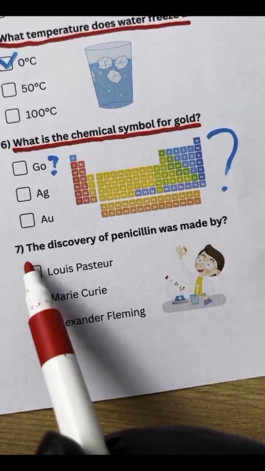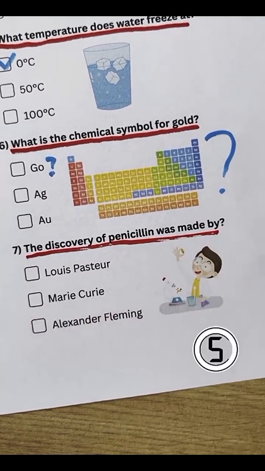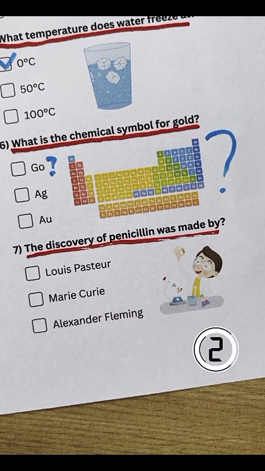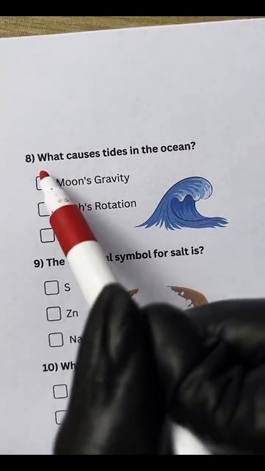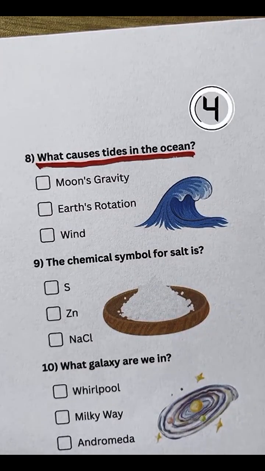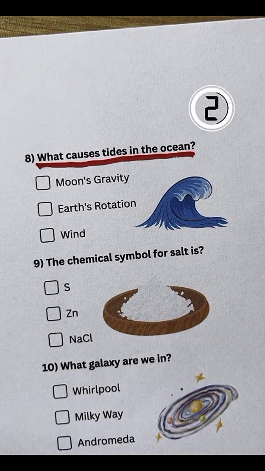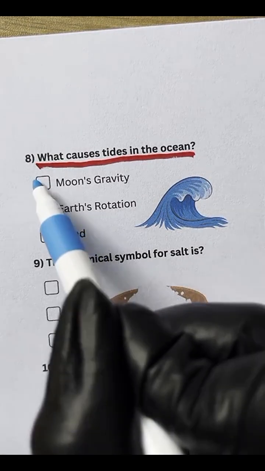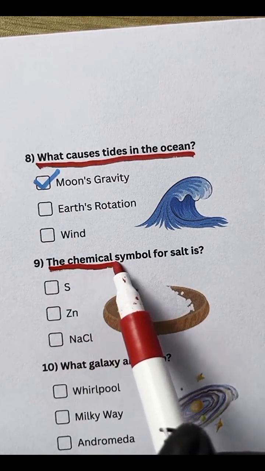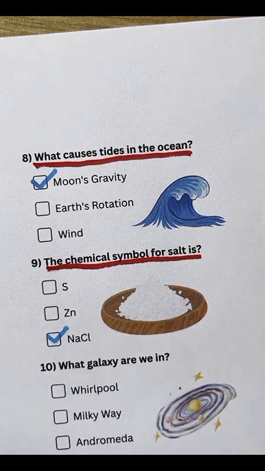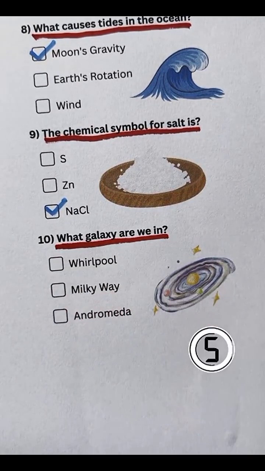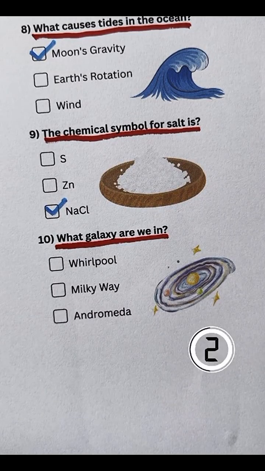Question 7. The discovery of penicillin was made by? Alexander Fleming. Question 8. What causes tides in the ocean? Moon's gravity. Question 9. The chemical symbol for salt is? NaCl. Question 10. What galaxy are we in? Milky Way.